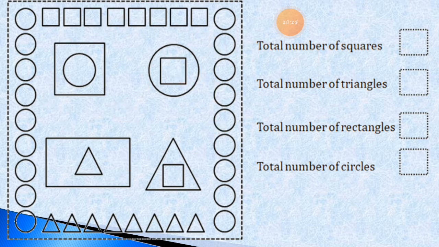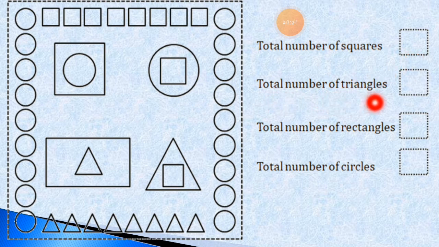What do you have to find out? The total number of squares from the picture, and write down the digit, the number, of how many squares you find in this picture.